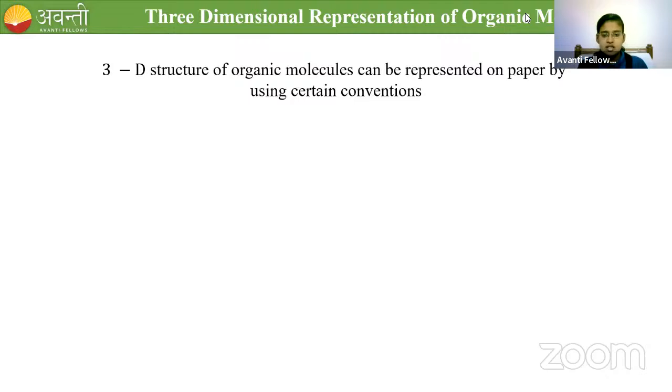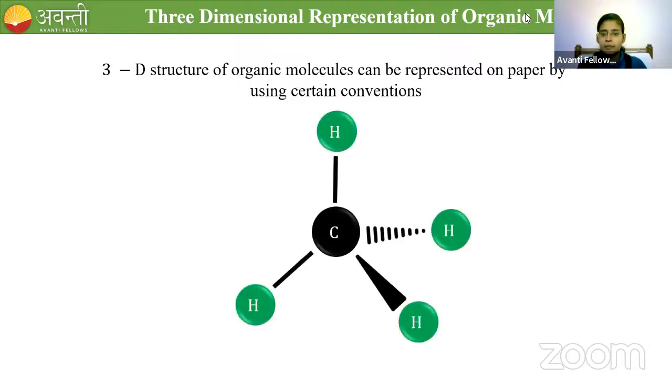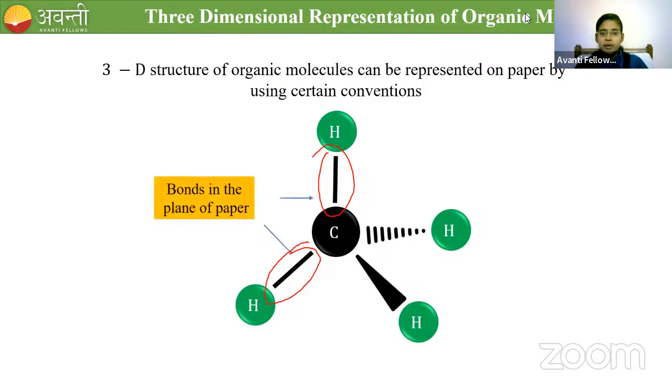Listen, I have taken a compound, methane. Methane has 4 carbon-hydrogen bonds. It has 3 different types of bonds, right? One is a normal line. These two look like normal lines, and they denote the bonds in the plane of paper.